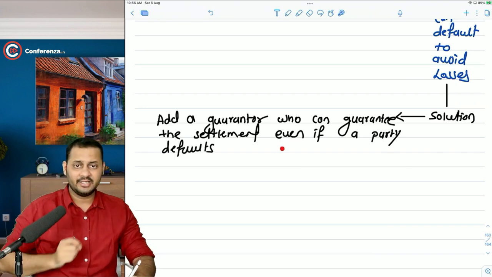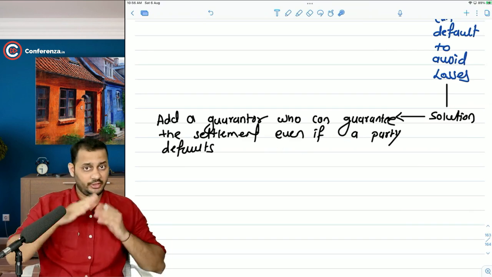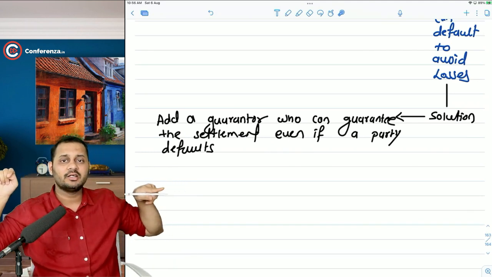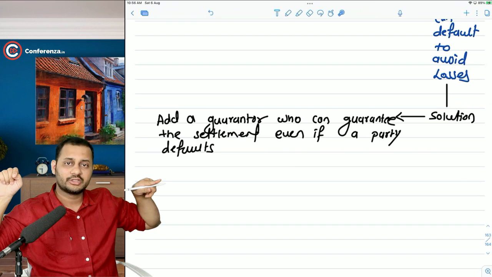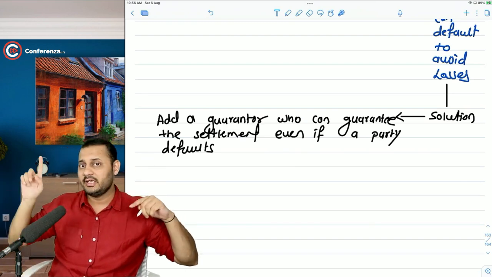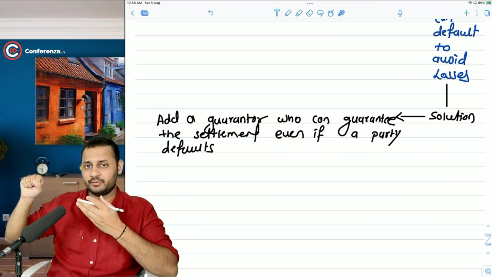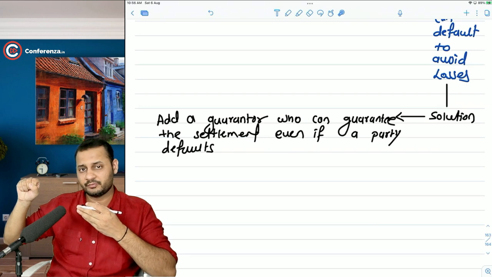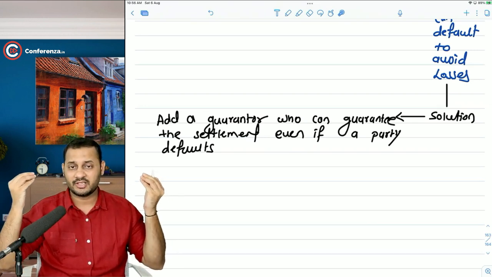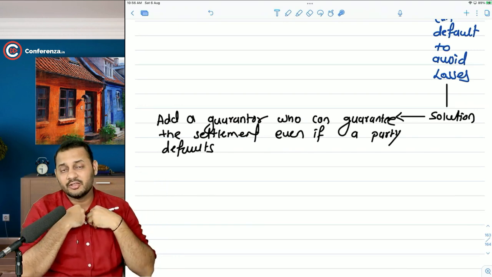Just imagine adding an intermediary between both of you who is giving both of you the guarantee that if he is going to default, I will settle the transaction with you, I will pay you the losses, I will bear the loss. If this party is going to default, he is giving this guy a guarantee that I will give you the profits, the losses to me, the profits to you. So he is taking the entire guarantee for the transaction between both of these guys. Obviously, why will he go? He is going to take the losses.